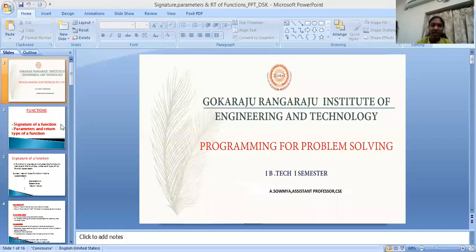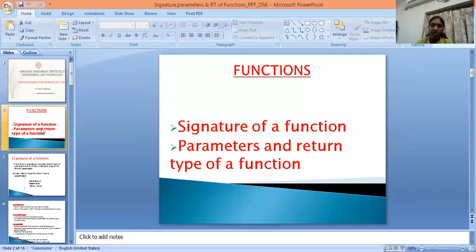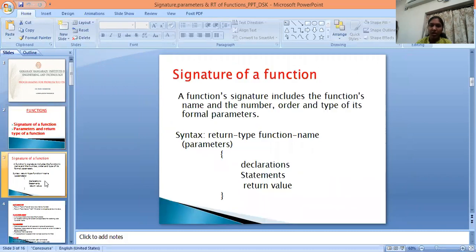Hi everyone. In this video, I am going to discuss the signature of a function, and the parameters and return type of functions. Signature of a function: a function signature includes the function name and the number, order and type of its formal parameters.